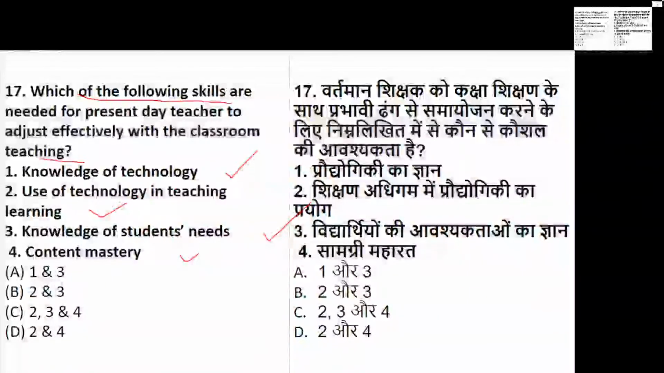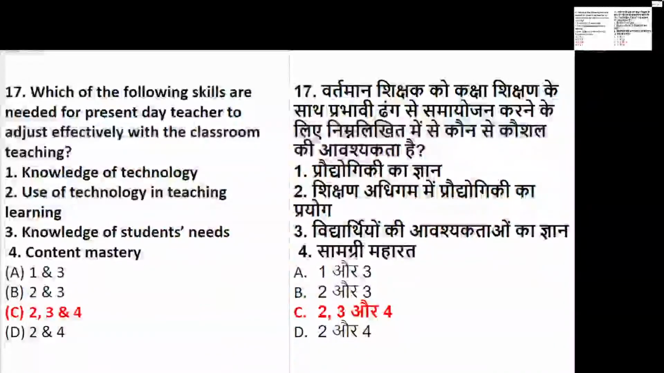So knowledge or use of technology or knowledge of the students' need or content mastery. So basically, when we talk about the need of a teacher in the classroom, a teacher needs use of technology, not knowledge of technology, use of technology, need of the students, and content mastery. These are the priority when it comes to effective classroom teaching.